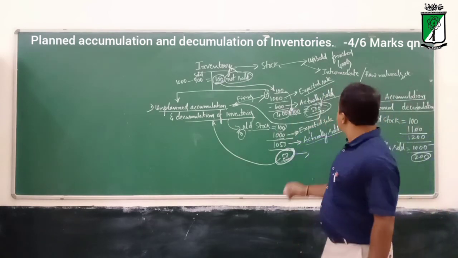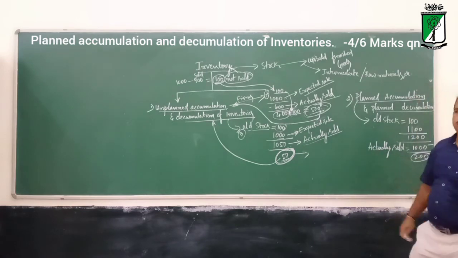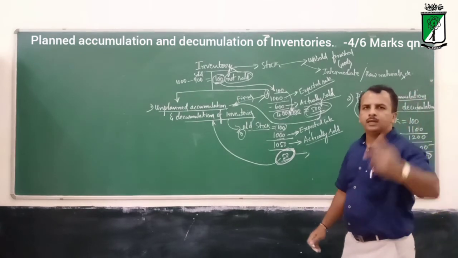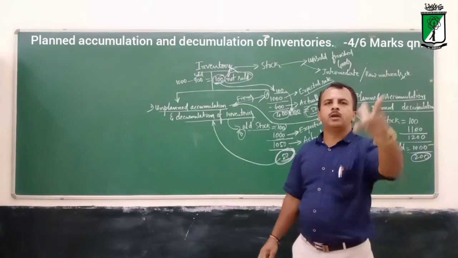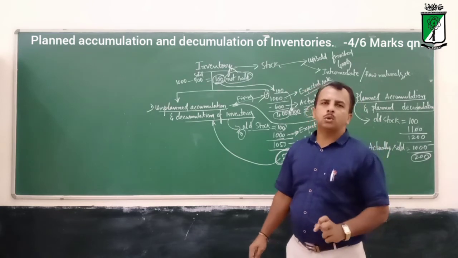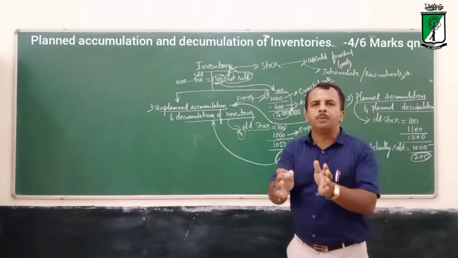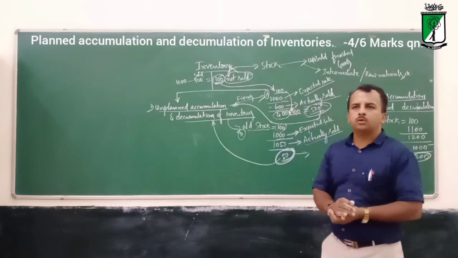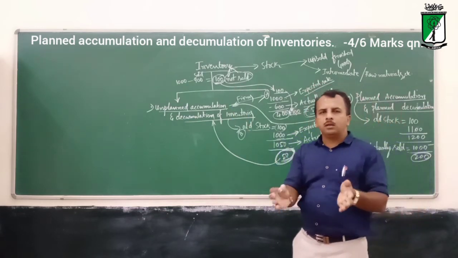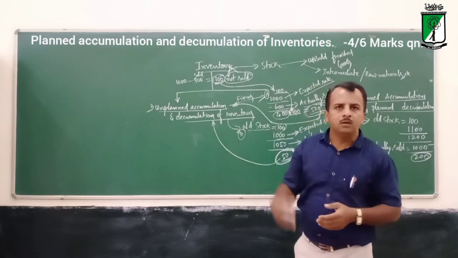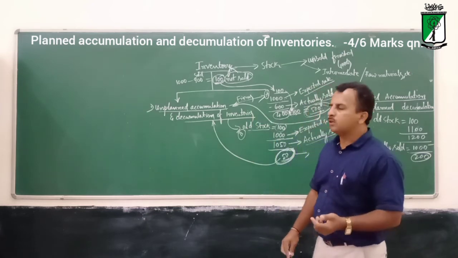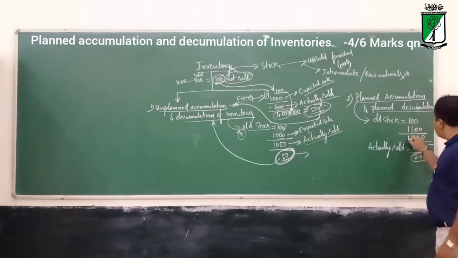So this is called planned accumulation. They planned it, they want to increase the stock of the goods or finished goods, which they want to maintain for the coming year, expecting more sales. That's why they have increased it.